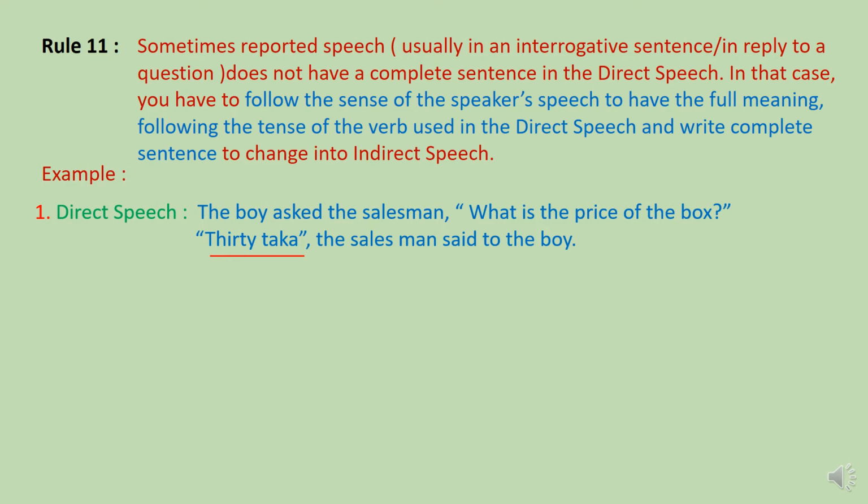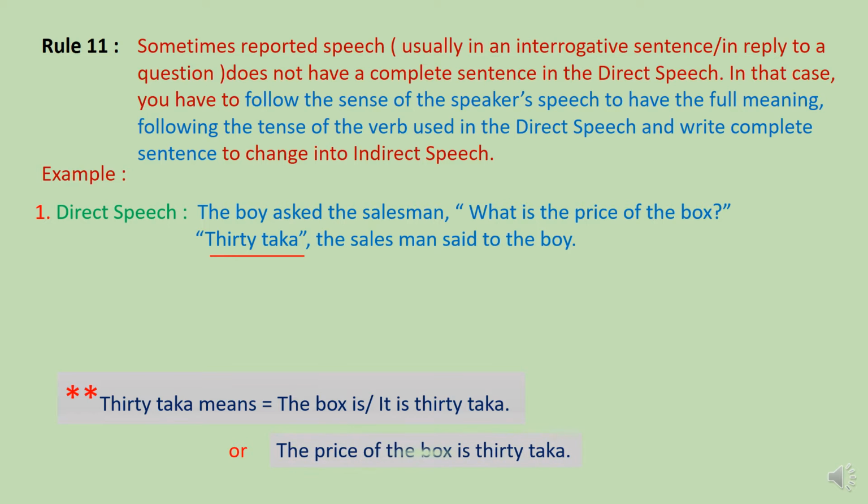Here 30 taka means, or the complete sentence for 30 taka can be, the box is 30 taka, or it is 30 taka, or the price of the box is 30 taka.